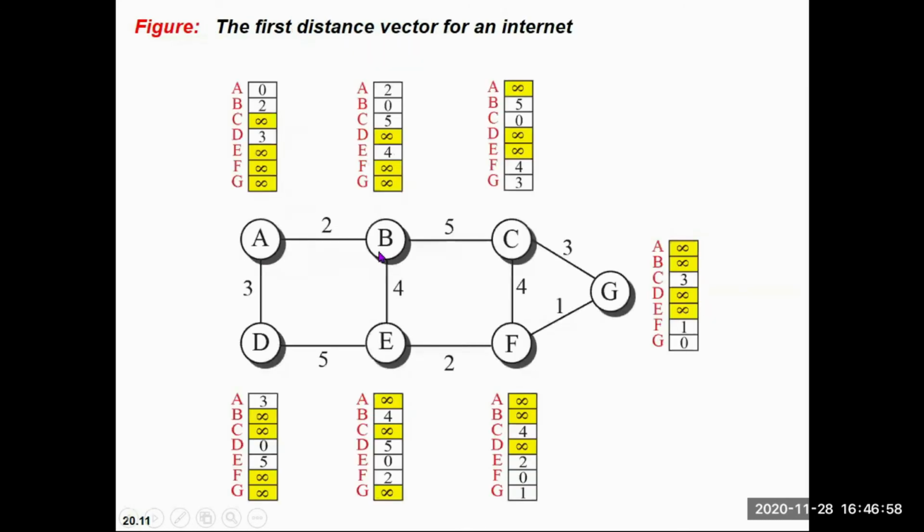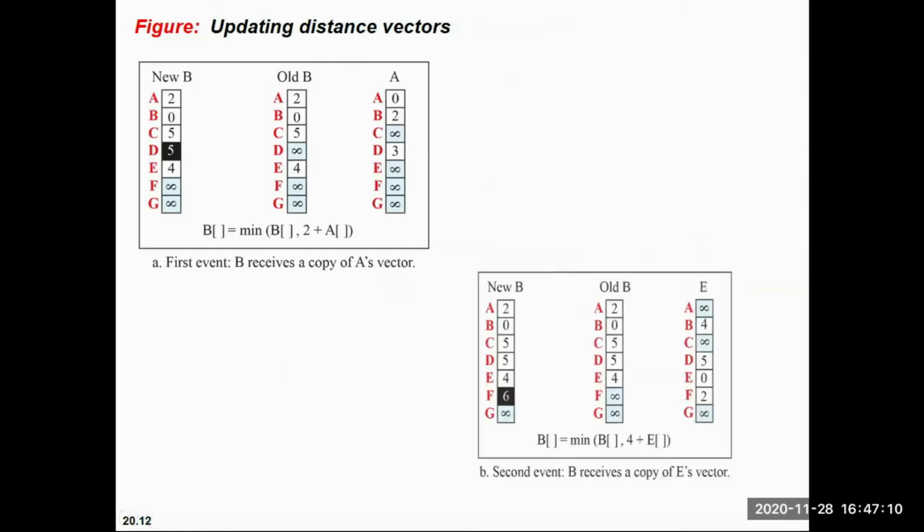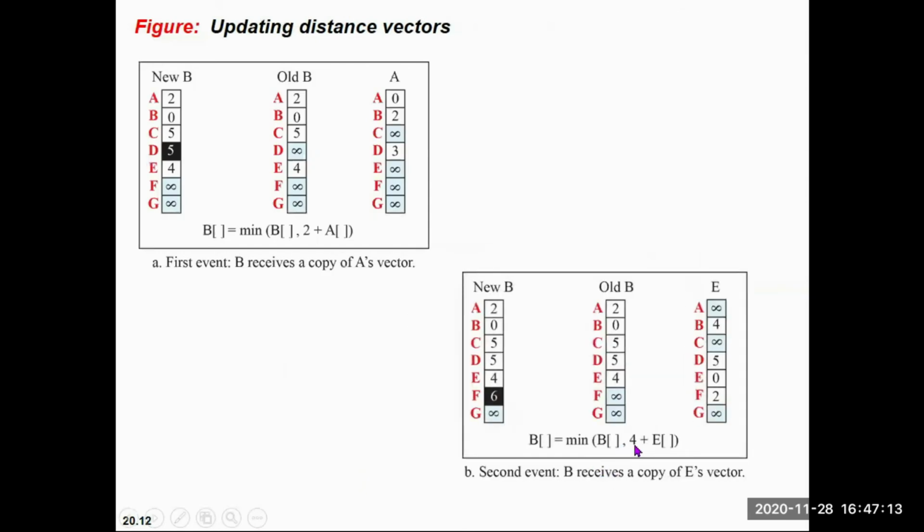A already shared its table with B, and now E will share its table with B. We know that the distance between B and E is 4, which is why we take the minimum of B comma 4 plus E. We do the same thing: we write this and 4 plus this, and whichever is minimum is updated in the new routing table of B. After the update, B knows the distance to A, B, C, D, E, and F.